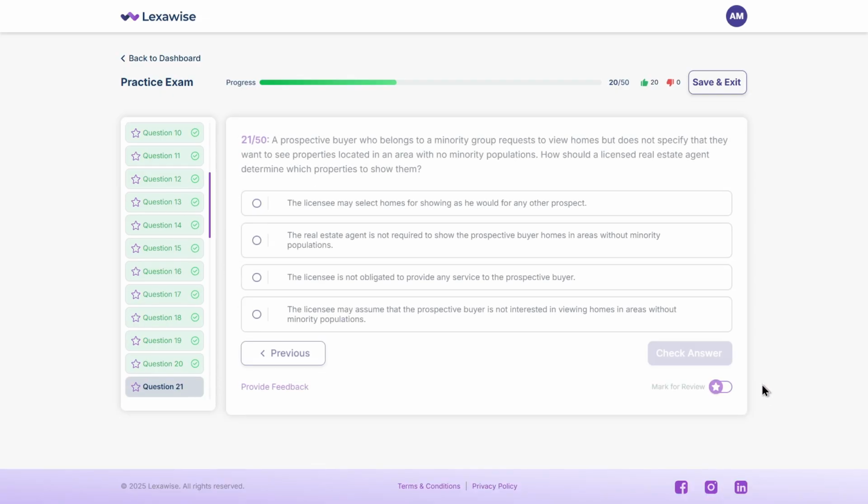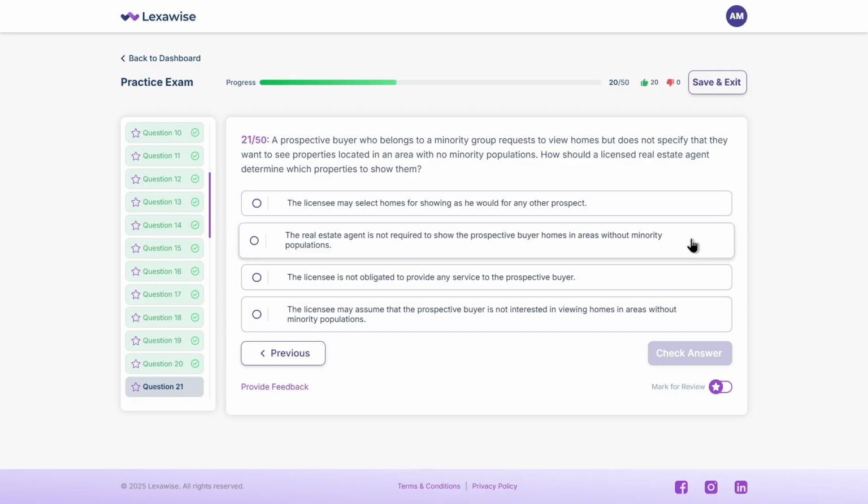Let's keep going. A prospective buyer who belongs to a minority group requests to view homes but does not specify that they want to see properties located in an area with no minority populations. How should a licensed real estate agent determine which properties to show them? A. The licensee may select homes for showing as he would for any other prospect.